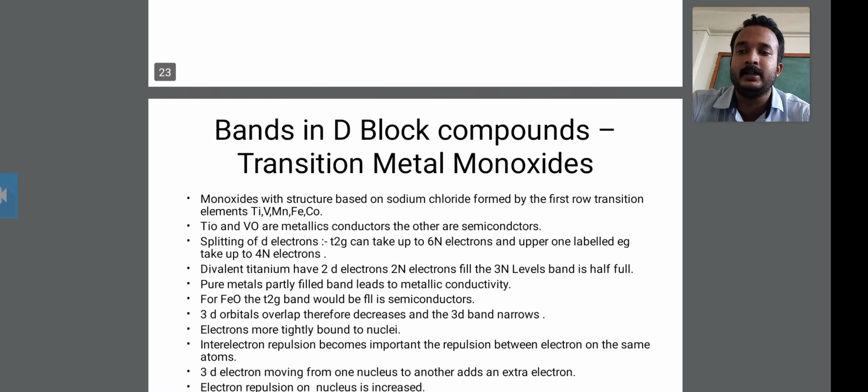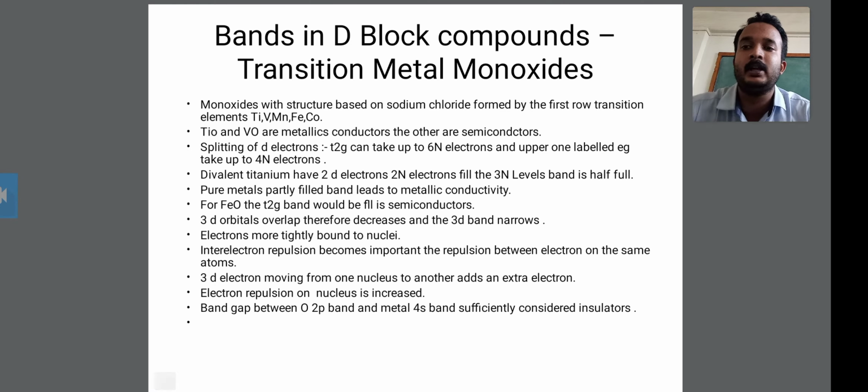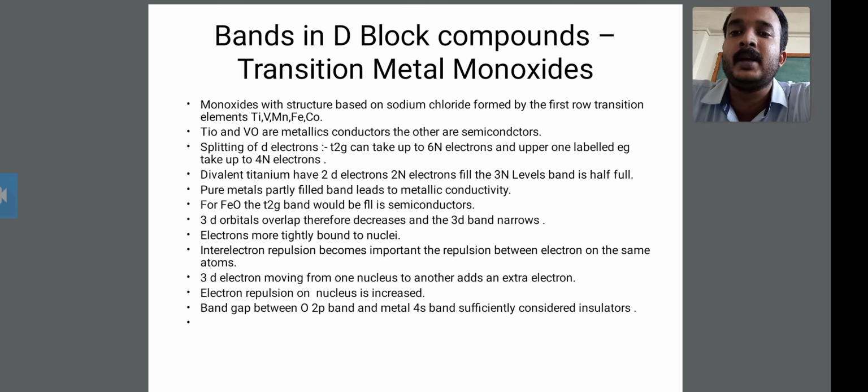Next point is bands in d block elements, d block compounds, transition metal monoxides. Okay, therefore the monoxides with the structure based on sodium chloride are formed by the first row transition elements, that is titanium, vanadium, manganese, iron and cobalt.